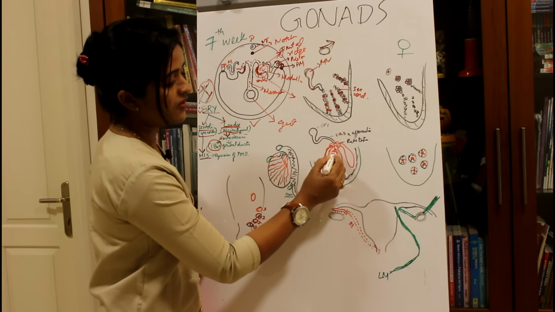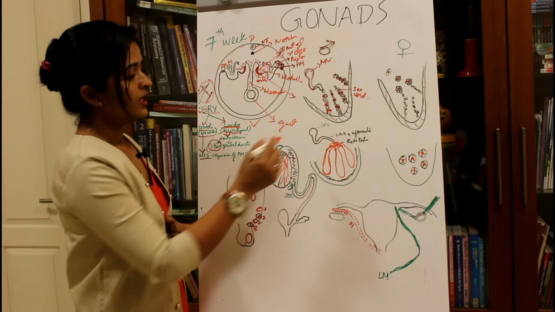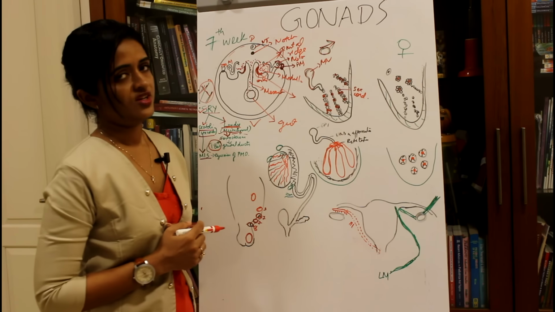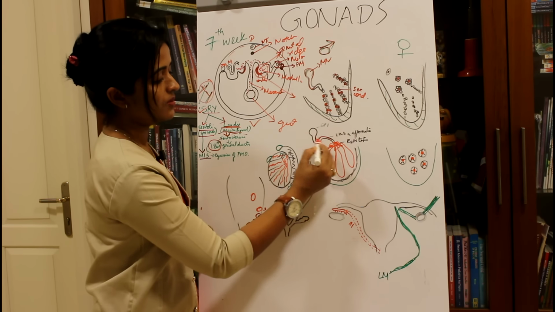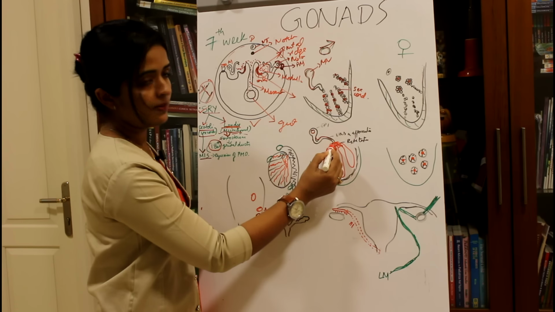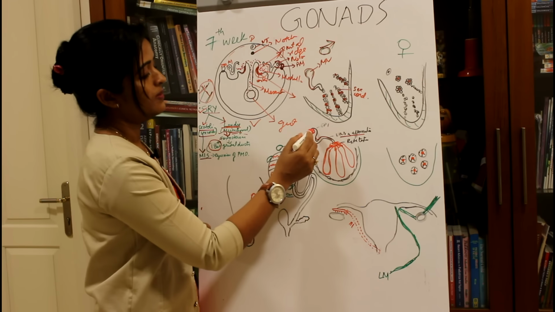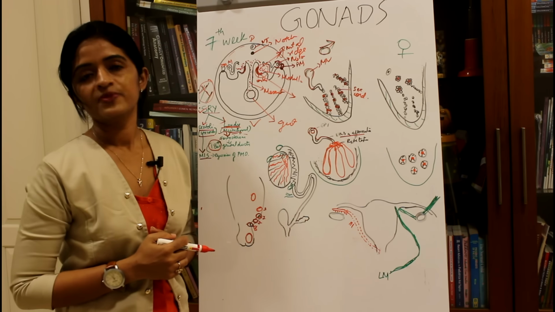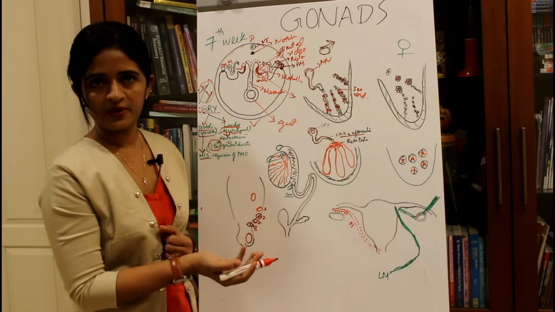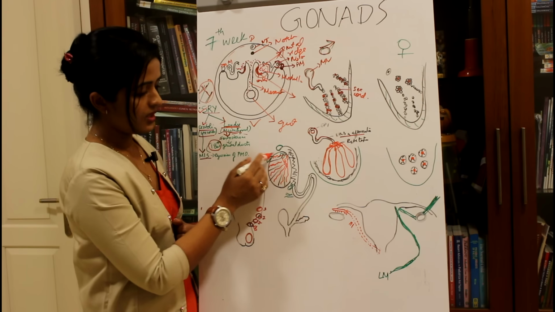Now, all these seminiferous tubules will anastomose to form the rete testis. What is happening to the mesonephric duct system? The mesonephric duct system will go nearer to the rete testis. This is a mesonephric duct and this is a mesonephric tubule. The mesonephric tubule will make contact with the rete testis to form the vasa efferentia, and the mesonephric duct system will form the epididymis. The part lying nearer to the testis will form the epididymis, and the part lying away from the testis will form the ductus deferens. So this is an adult testis.